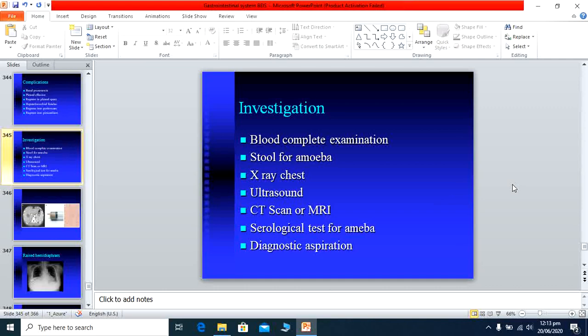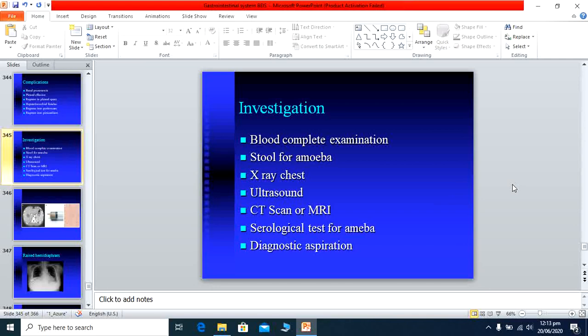It is important that we perform the X-ray chest. In this case, the right side of the diaphragm is usually raised, and the patient sometimes has consolidation at the right basal area because of the pneumonia formation. The patient has consolidation at the right lower lobe of the lungs, and may have a raised right hemidiaphragm.